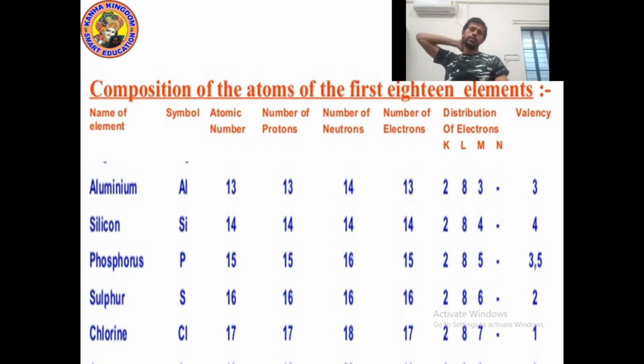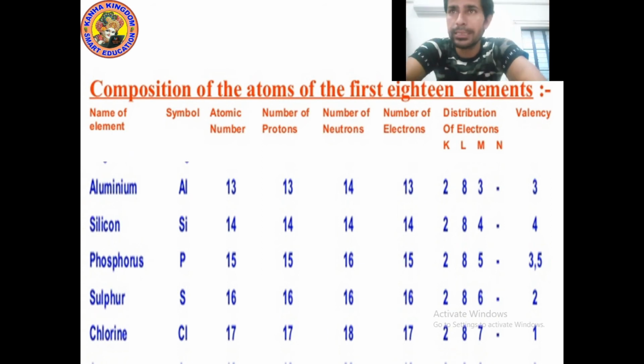Now let's talk about sulfur. Sulfur symbol is S. Atomic number is 16. Number of protons 16, number of neutrons 16, number of electrons 16. Now let's talk about the distribution of electrons. In the K shell we can fill 2 electrons, so 16 minus 2, 14. In the L shell we can fill a maximum of 8 electrons, so 14 minus 8, 6. In the M shell we can fill a maximum of 8 electrons, but we have only 6. So we will write 6 in the M shell.